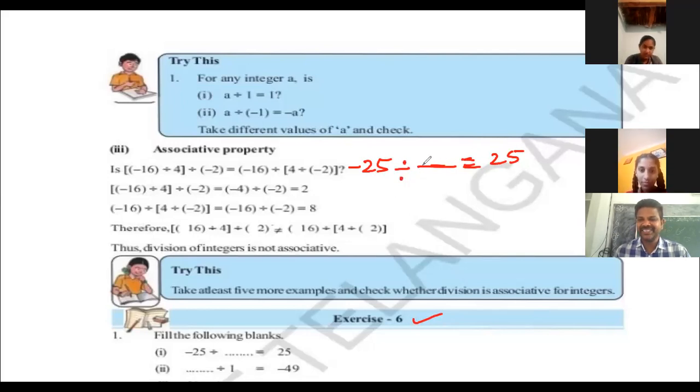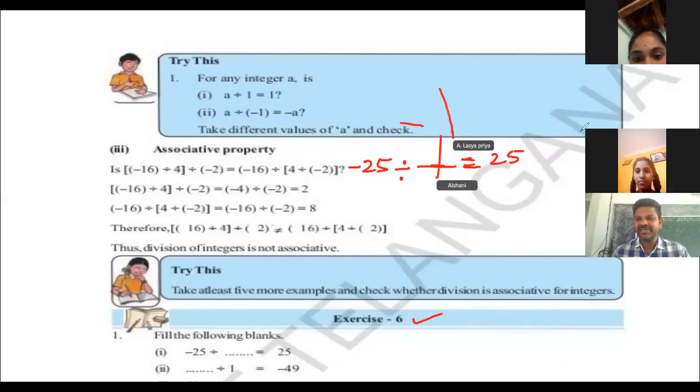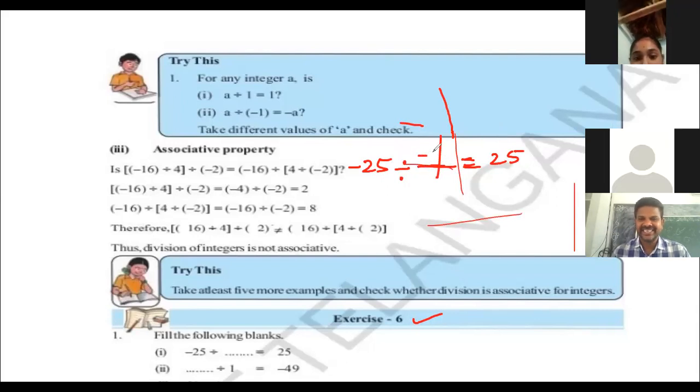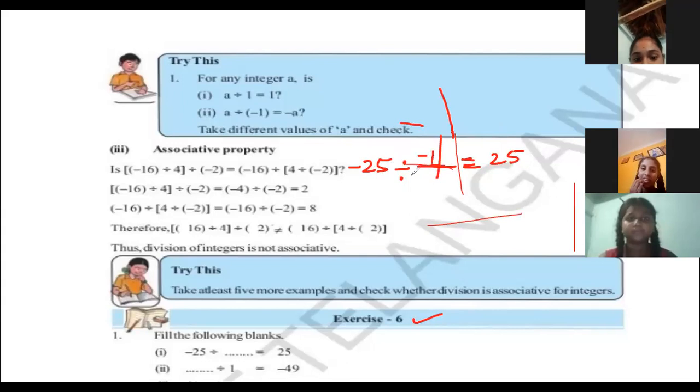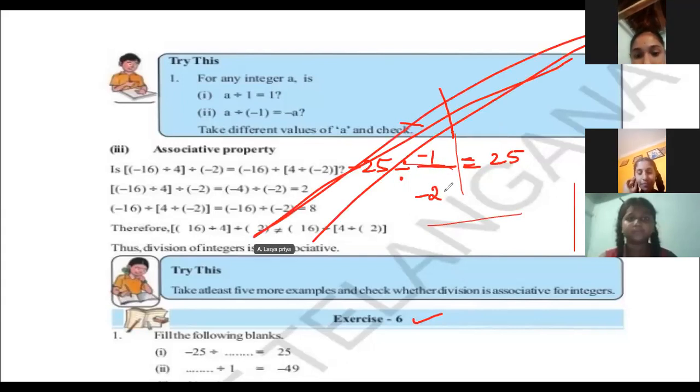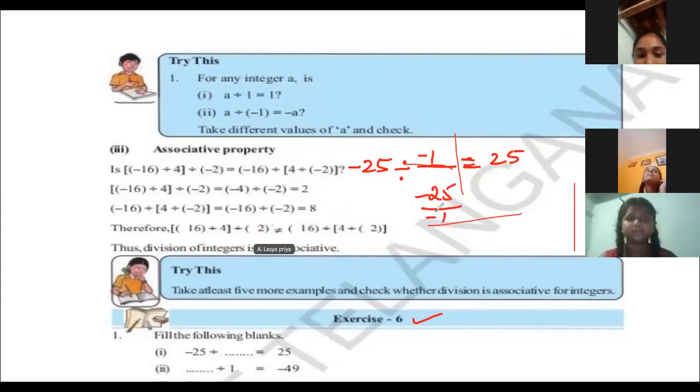Just now you have learned: -25 divided by dash equals +25. Lasya, unmute. -1. Minus 1. Good girl. Yes, -25 divided by -1, so we get 25. Good.